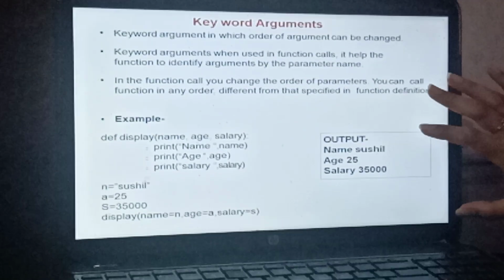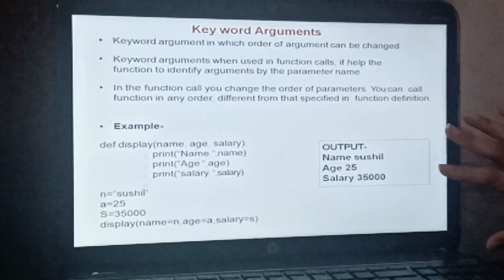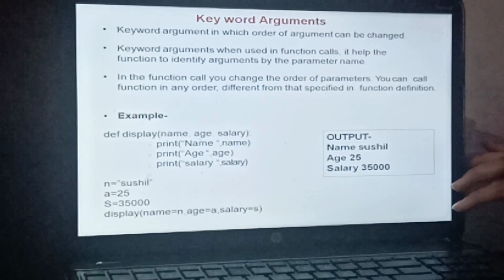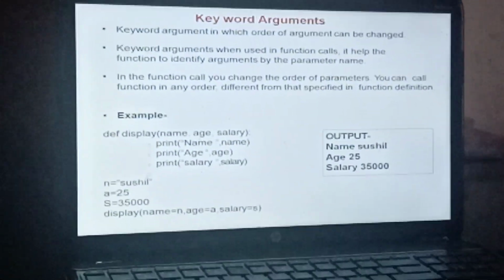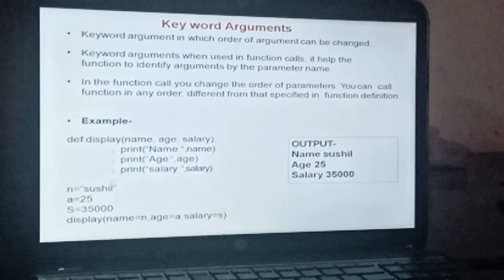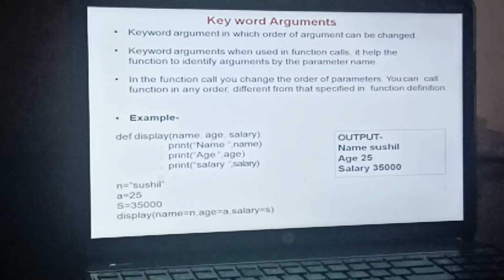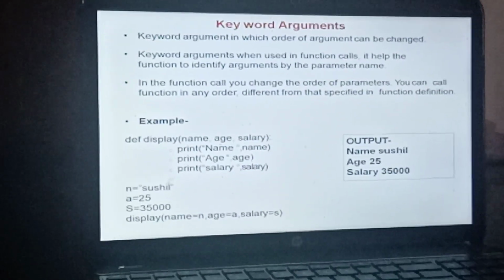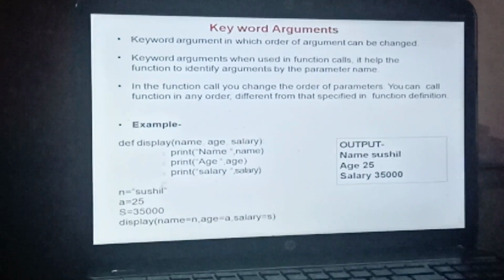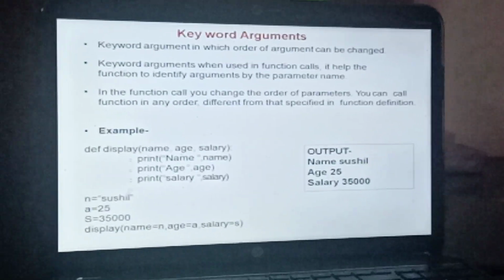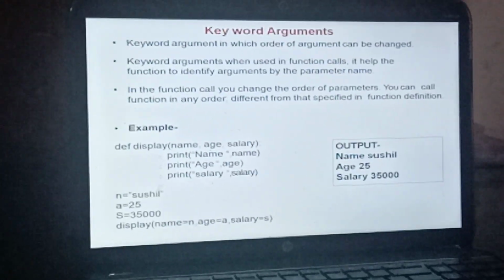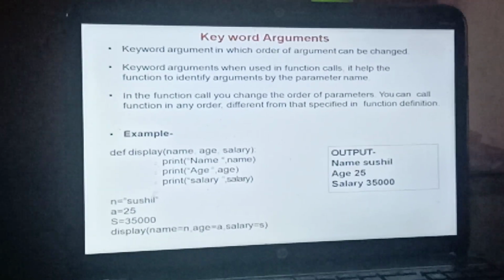Now the keyword argument is the only argument which does not bother about its order. You can change the order of the arguments. When keyword arguments are used in a function call, they help the function identify arguments by the parameter name, because at the time of function call we pass each parameter with its name as defined in the definition. So in the function call, you can change the order of parameters and call them in any order different from the function definition.